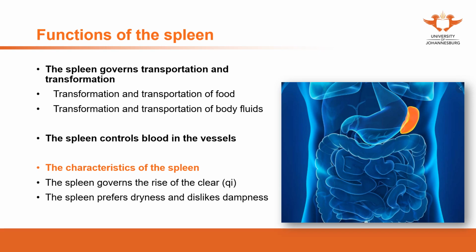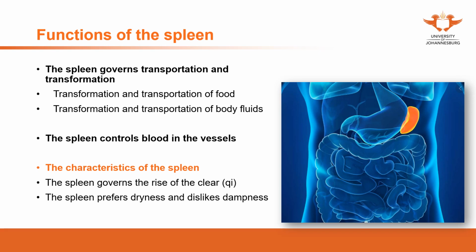So in the treatments for spleen problem, what we can do, actually we can use the treatment to relieve the dampness, and then that can help the spleen on the other hand.